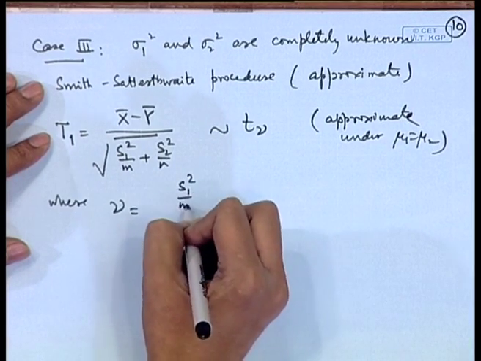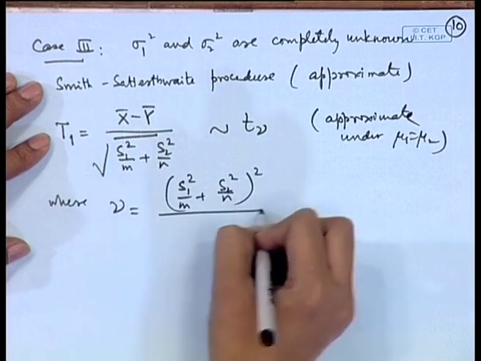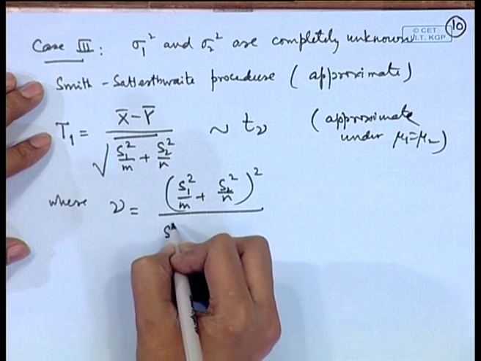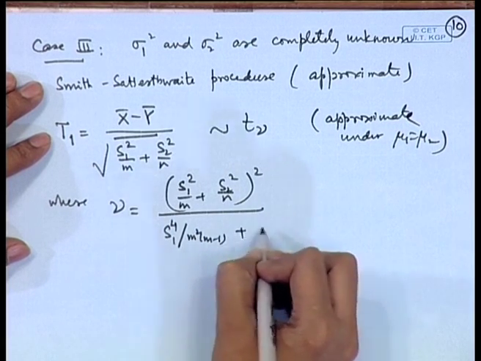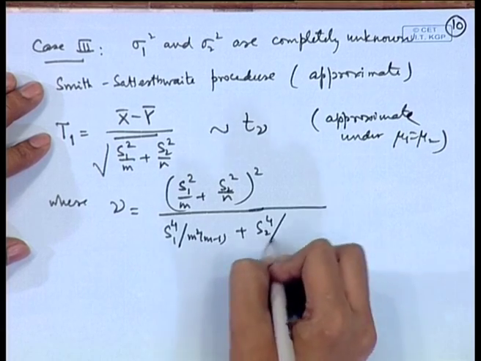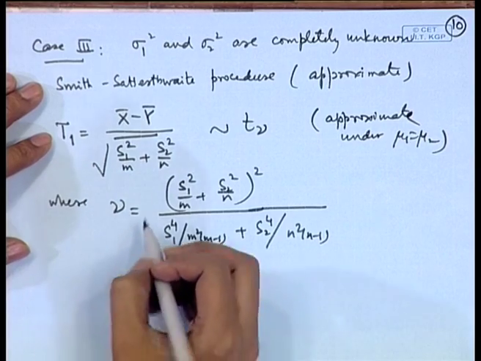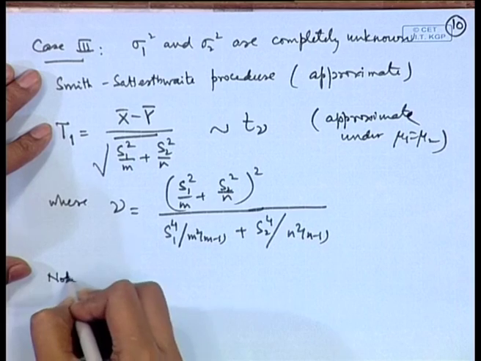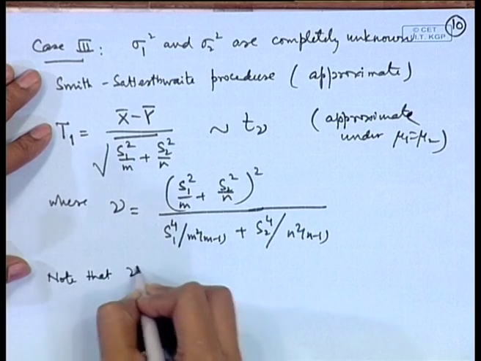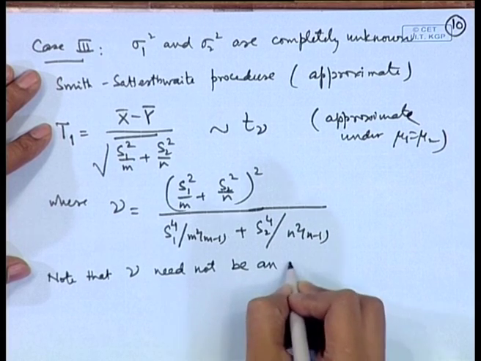(S 1 square by m plus S 2 square by n) whole square divided by S1 to the power 4 by m square into (m minus 1) plus S2 to the power 4 divided by n square into (n minus 1). Now, note here that this nu need not be an integer.